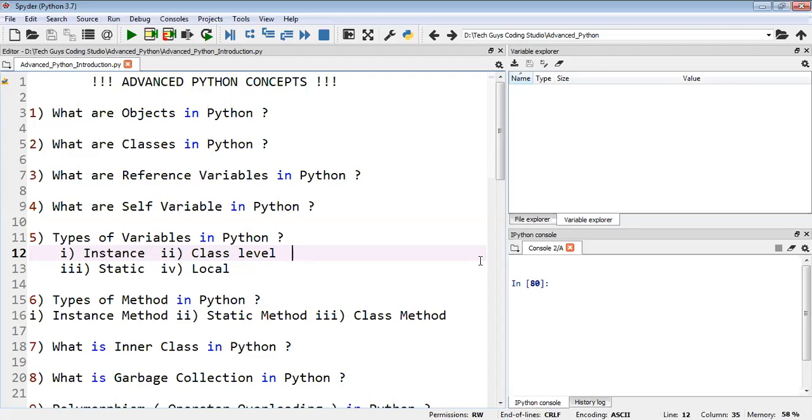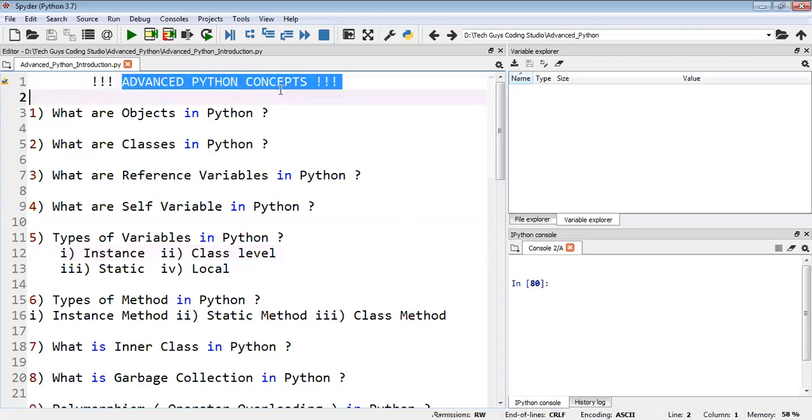So here you can see the advanced Python concepts. Advanced Python concepts come under the OOPS concept. We already know Python is a multi-paradigm language. Till now we have seen that Python is a functional language, Python is an object-oriented programming language, and Python is a procedural programming language. We can say it's an all-rounder. Python supports almost all the different concepts.